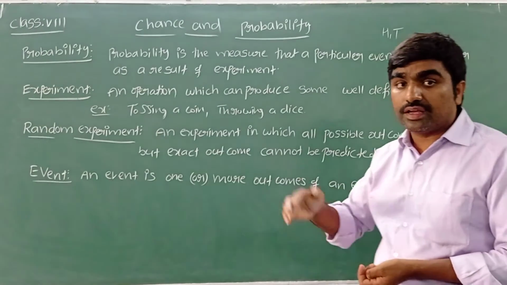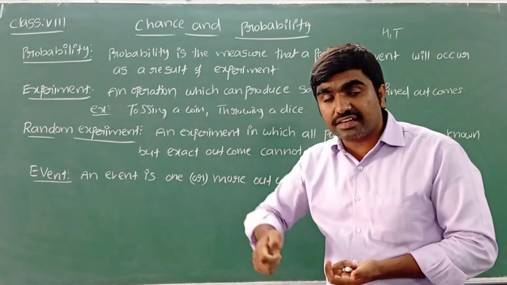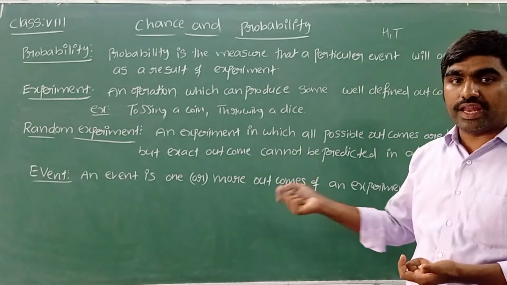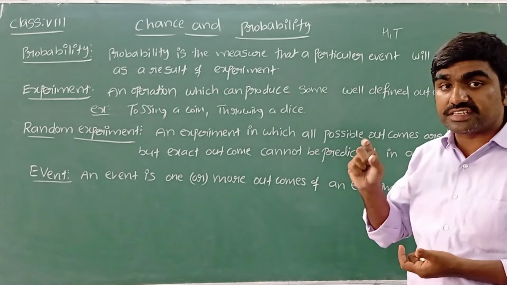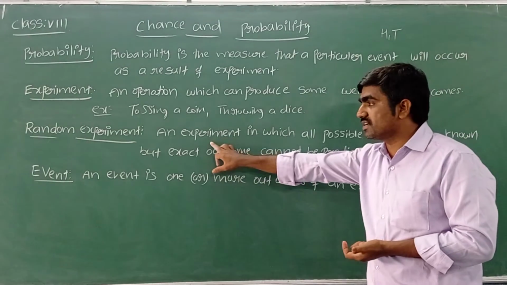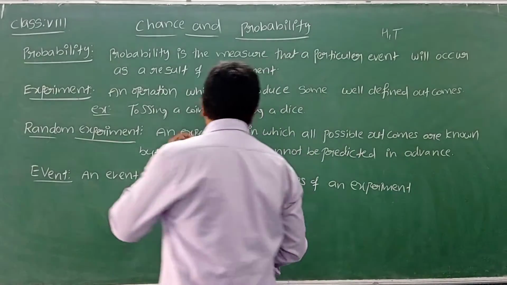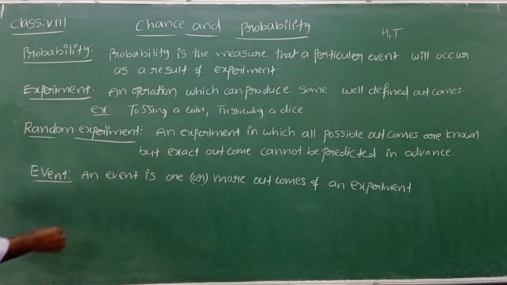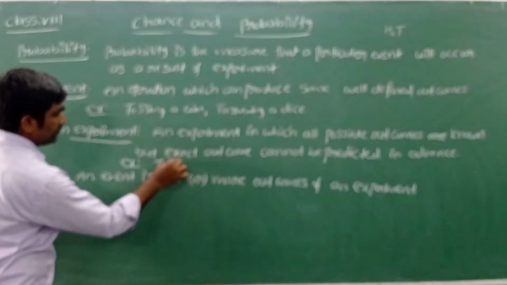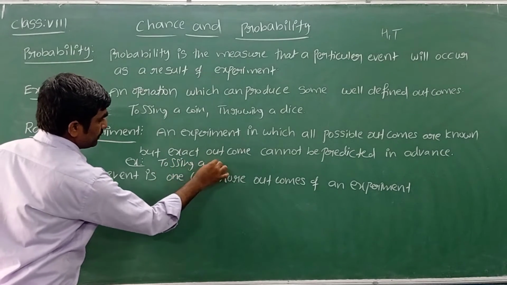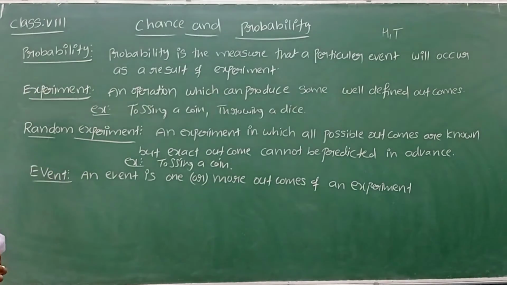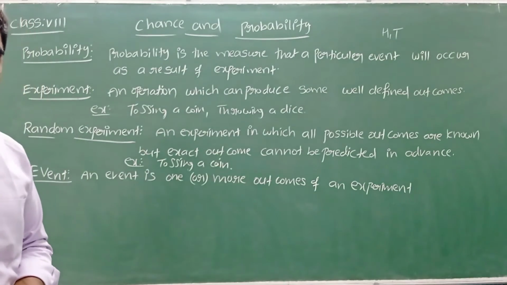But before the experiment, in advance, can we say the exact result? No. Before the experiment we can't say the exact result we are going to get. Such experiments are known as random experiments. An example is tossing a coin. It has well-defined outcomes, but we can't say the result in advance.